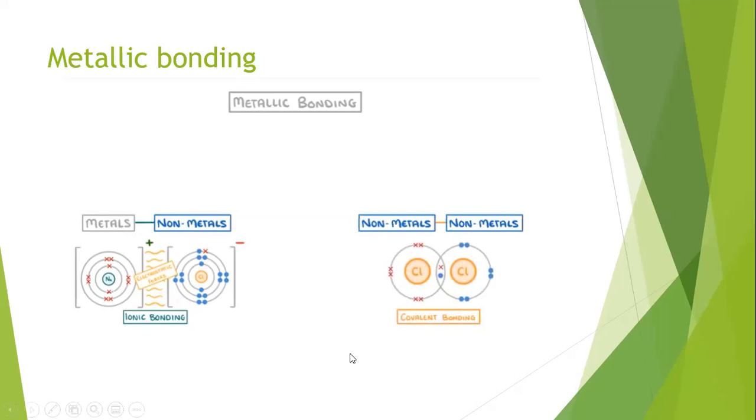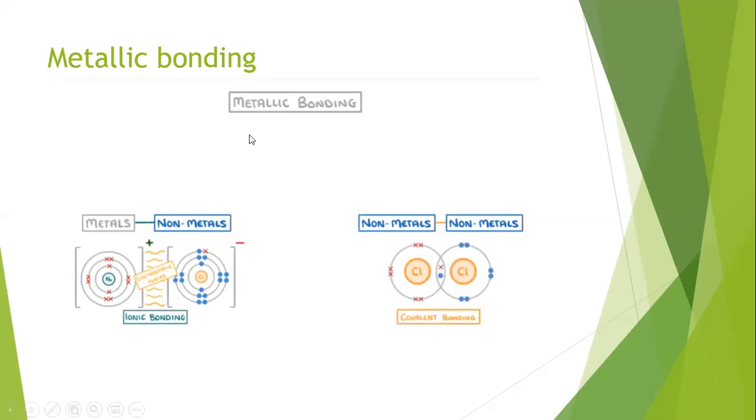If you recall your covalent bonding, you know that in covalent bonding, non-metals and non-metals react together. How do they react? By sharing their valence electrons with each other, they combine together and make a covalent bond. Covalent bonding takes place in non-metals and ionic bonding takes place between metals and non-metals.